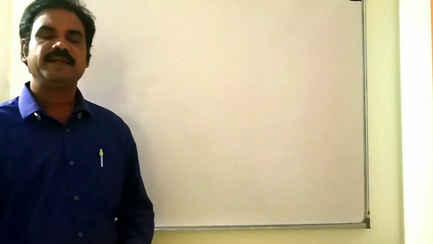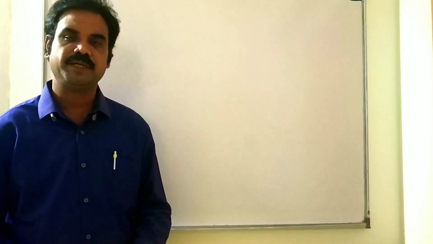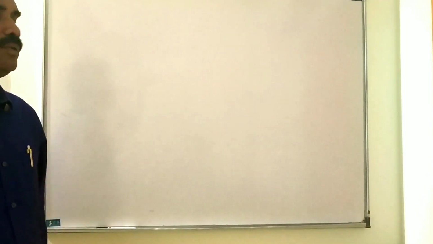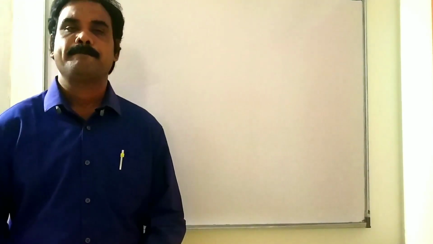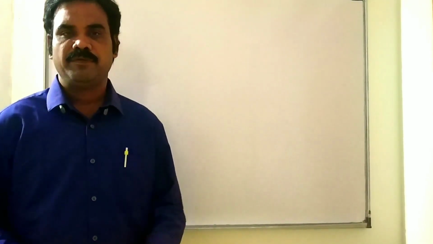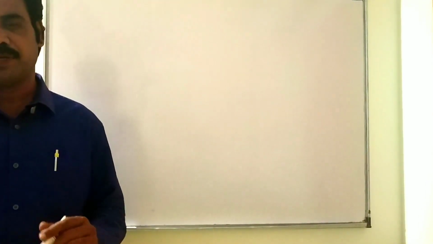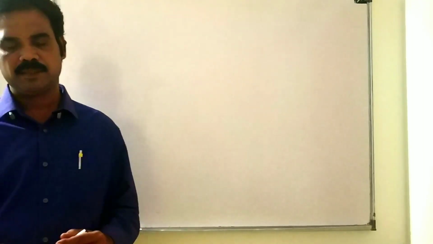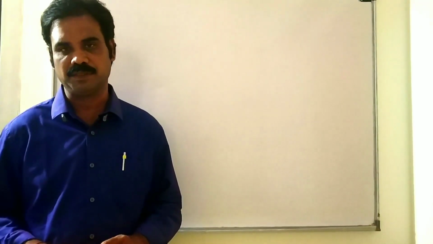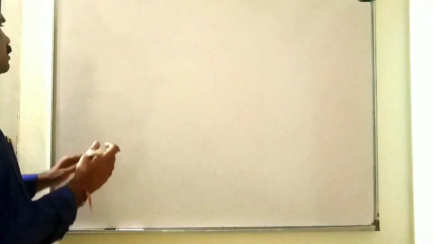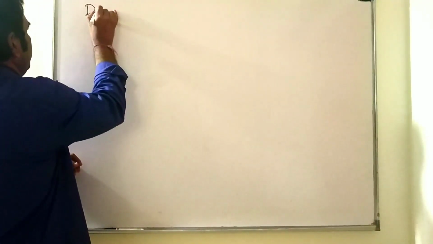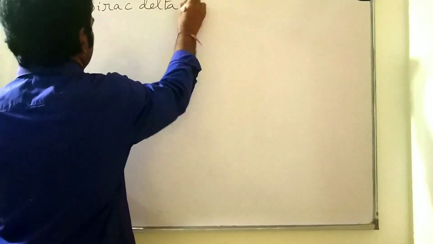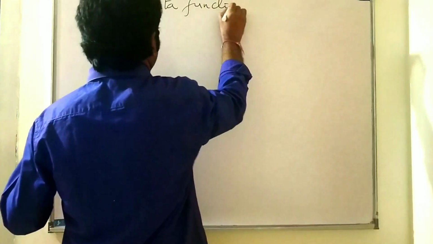Next, Dirac delta function or unit impulse function. Okay. What is a unit impulse function? A very large force acting for a short duration of time, like earthquakes, can be represented by a unit impulse function. Okay. Dirac delta function or unit impulse function.